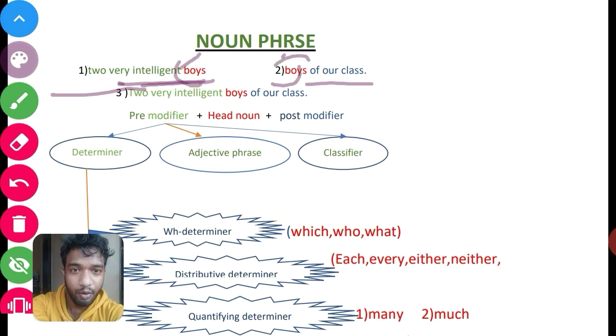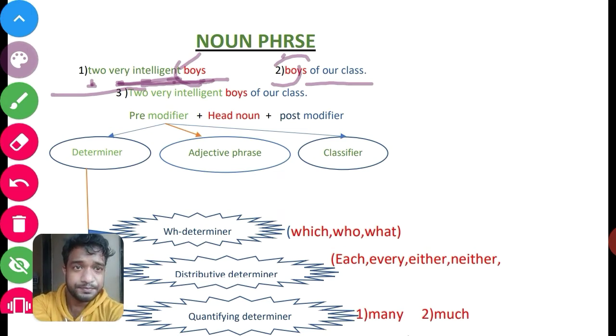If we say only boy, then we will think about any boys in general. If we add other words, two very intelligent boys, then we will think about those two boys who are intelligent.